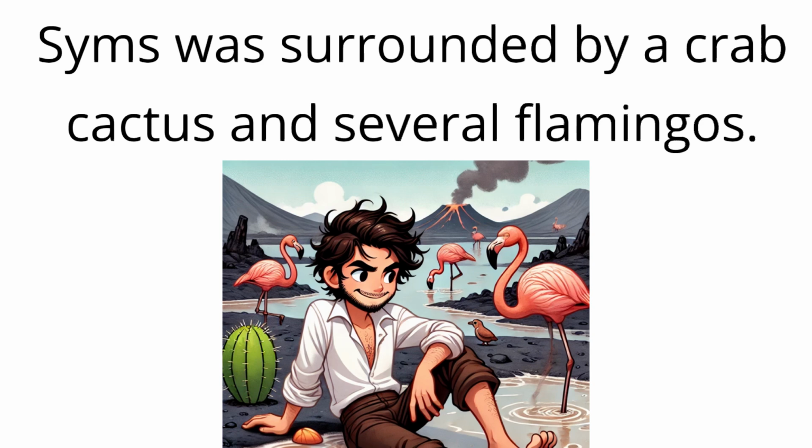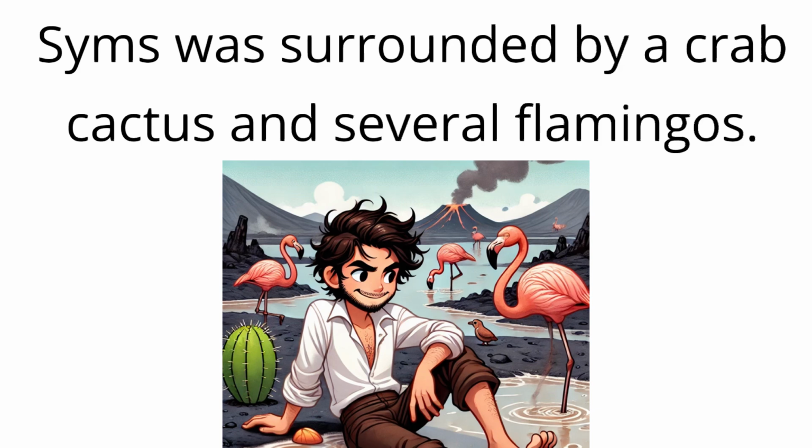Commas are used to separate the items in a list to make the sentence clear. Sims was surrounded by a crab cactus and several flamingos. In this sentence, it sounds like Sims was surrounded by two items, a crab cactus and flamingos.